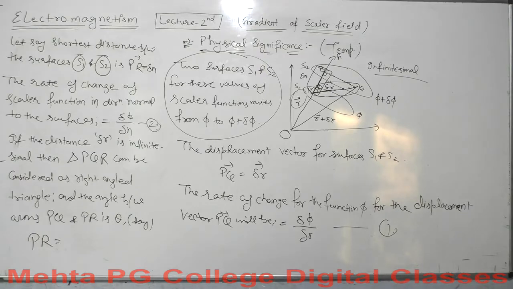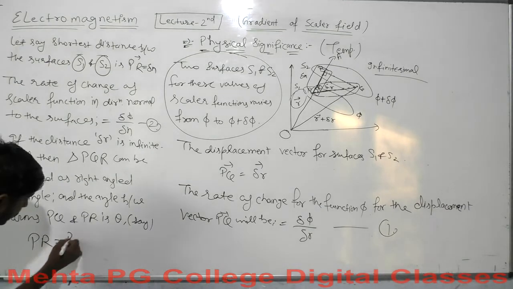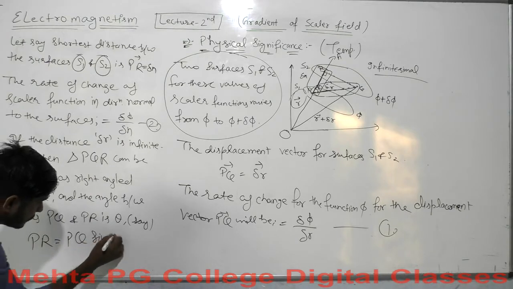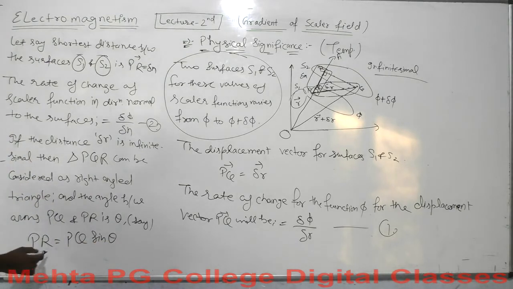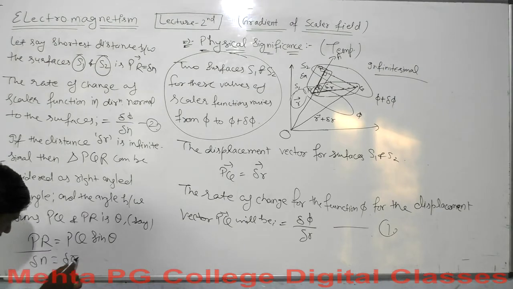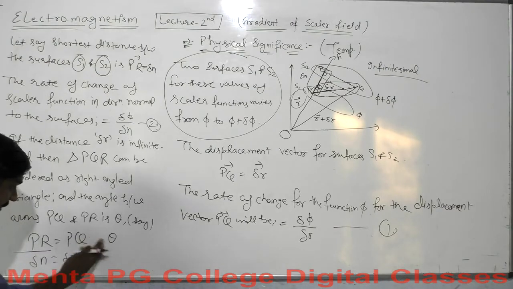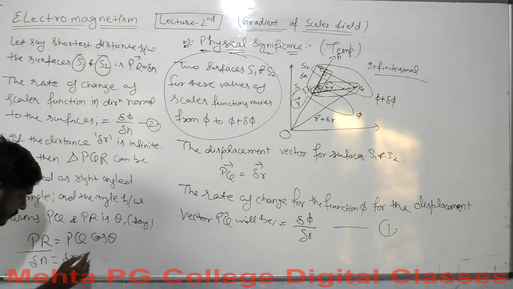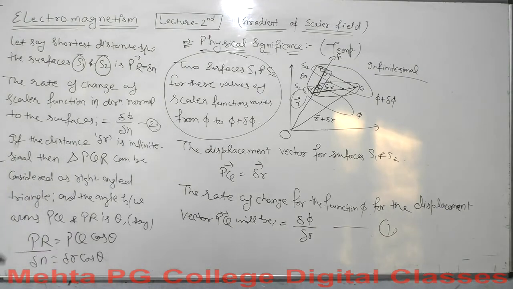Sorry, not sin theta, this will be cos theta. PR is delta n, and PQ is delta r, so delta n will be equal to delta r cos theta.